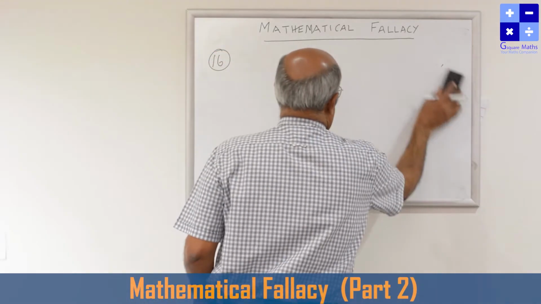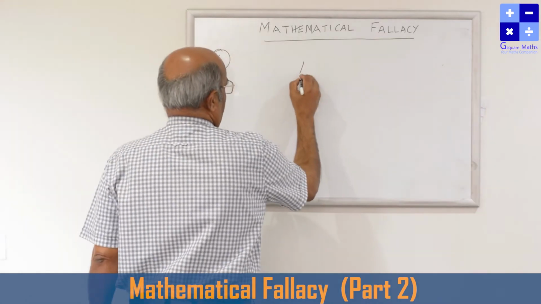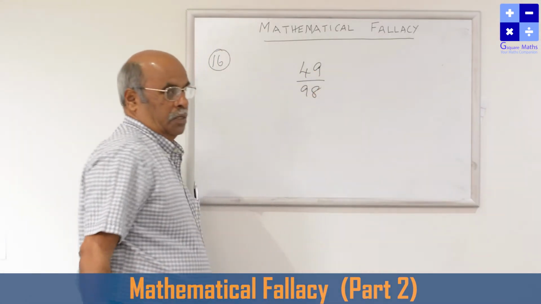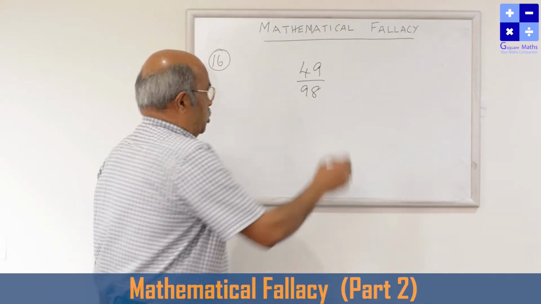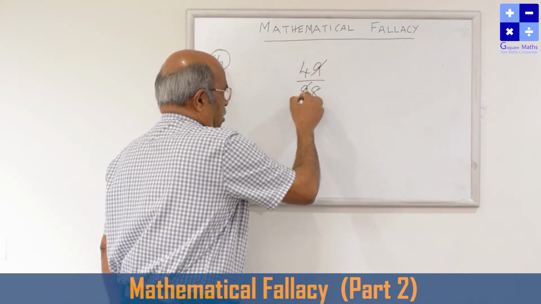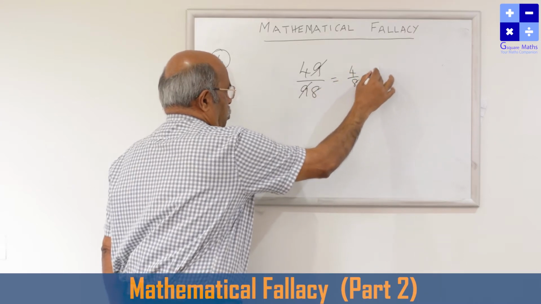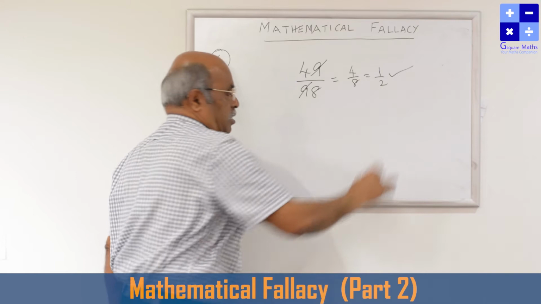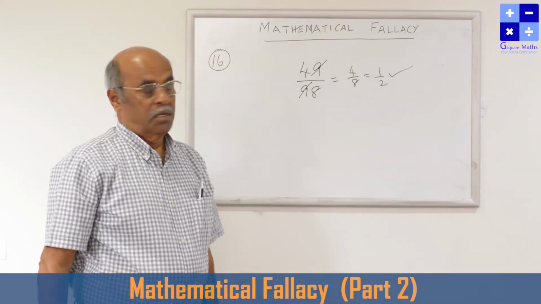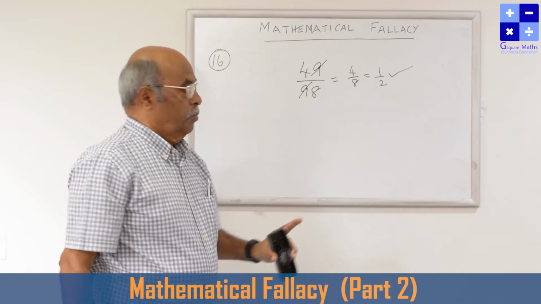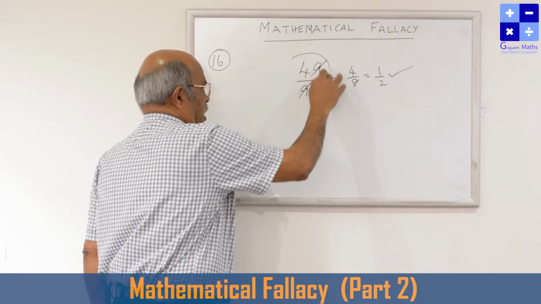Similarly, another example I am giving, the same thing: 49 by 98. This also is the same thing. 9, I am cancelling that, and that is 4 by 8, that is 1 by 2. The answer is right. 49 by 98 is 1 by 2. The answer is right, but what you are doing is a mistake.